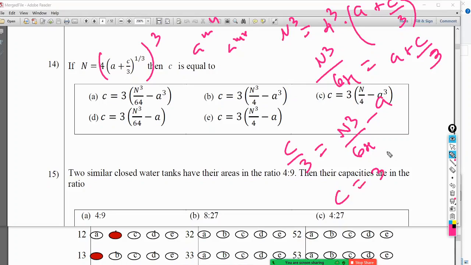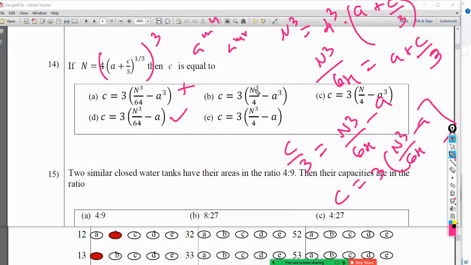3 times n cube divided by 64 minus a, that is a possible answer, or I can take the common denominator. No, not a cubic, it has to be a, so therefore this is not the answer. 3 times n cube divided by 64 minus a, this is the answer.